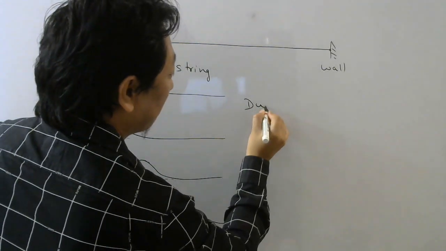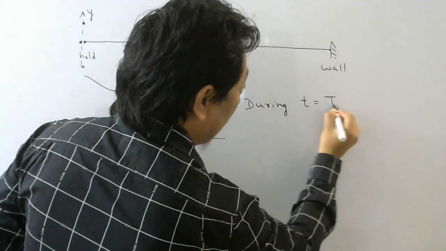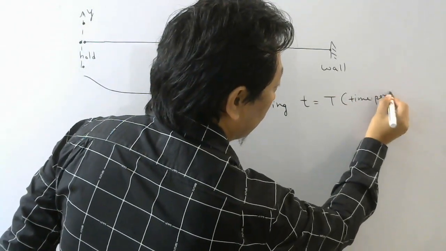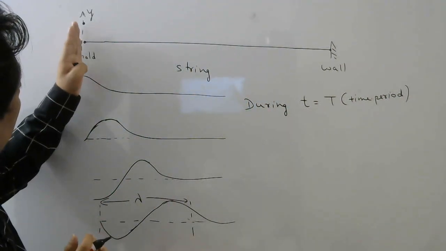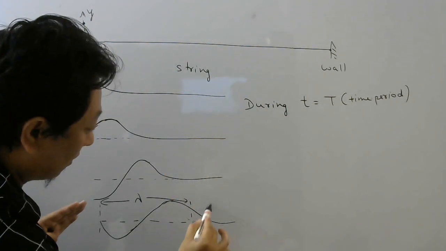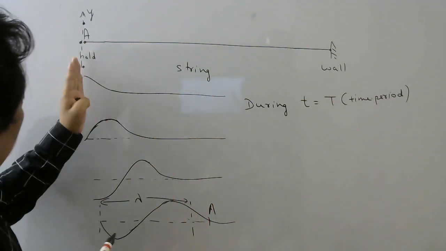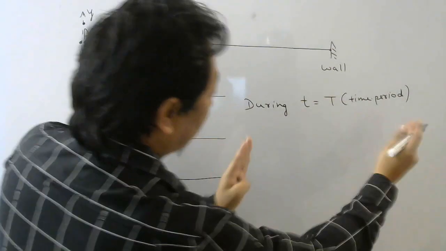So during time equal to time period, you can see the disturbance traveled from here to here, isn't it? So this disturbance which was here reached here. So how much distance did it travel?